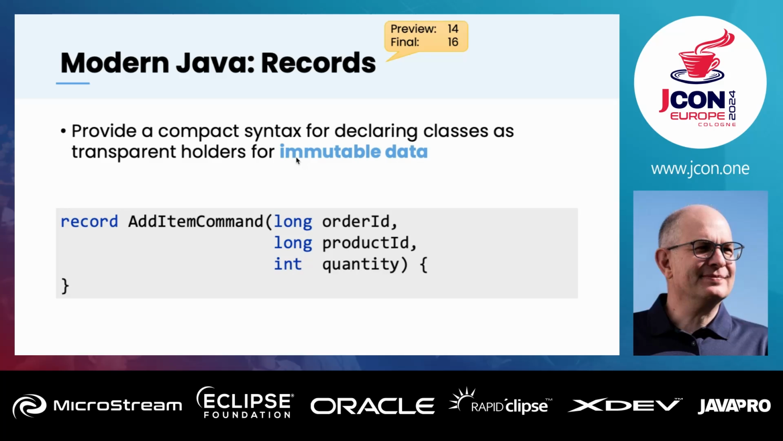And as you can see here, we just send the minimal data that we really need for the command. So we have the order ID, so we know for which order we want to add an item. We need the product ID and the quantity, and that's it. So no more data is sent over that.